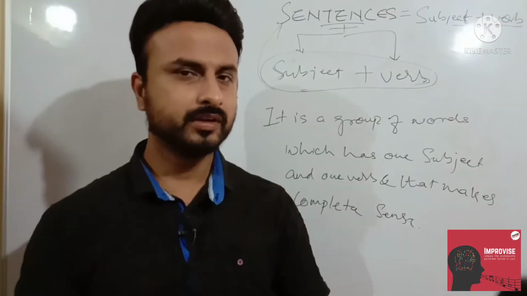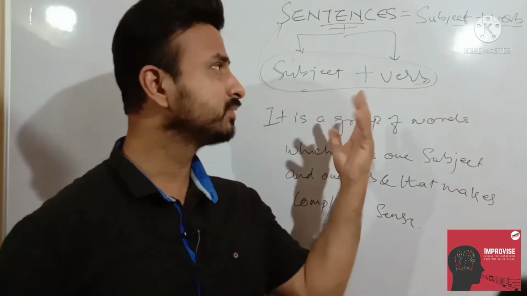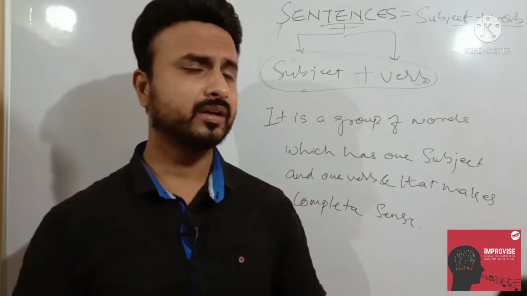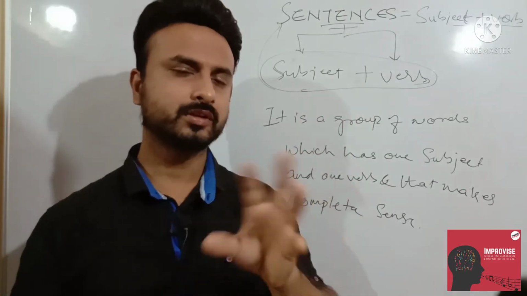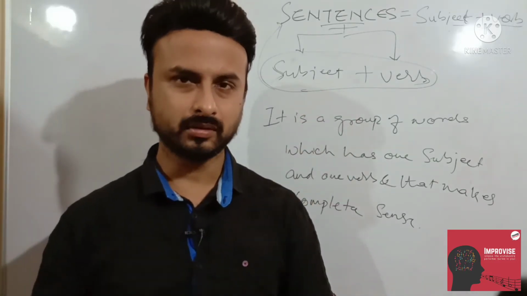So friends, did you understand the video? It is very simple. It has a very simple funda: it should have one subject and verb. Then it makes a complete sentence. Right? Did you understand the video?